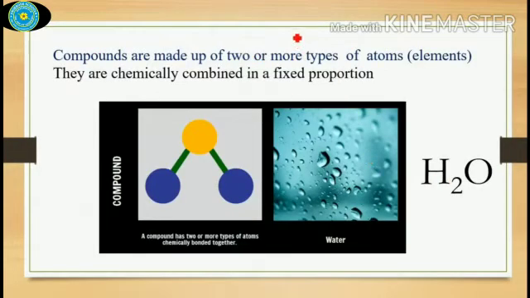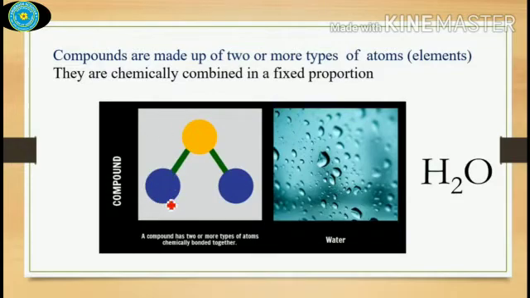Compounds. Here you can see that, as I said, compounds are made up of two or more types of atoms chemically bonded together. Here this yellow circle is considered one atom, and the blue circles are also atoms. An example is the water molecule, where two hydrogen atoms combine with one oxygen atom to form a water molecule.